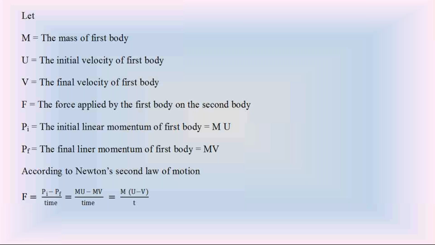Substituting, Pi is m into u and Pf is m into v, divided by time. Taking the mass m common, we get m into (u minus v) by t. m by t is called the mass per second. This is Newton's second law used to find the force F applied by the first body on the second body.